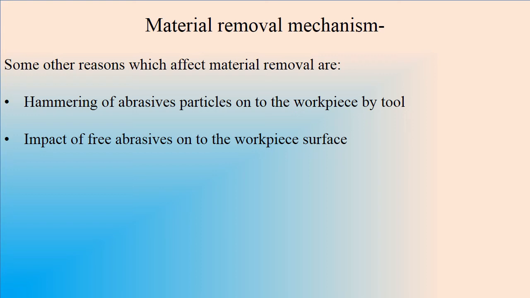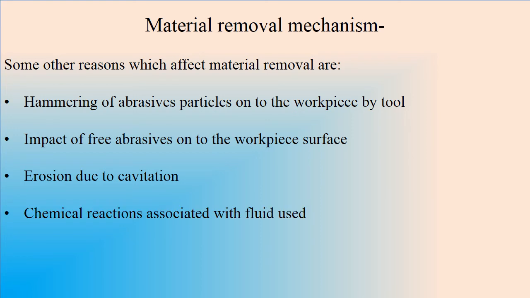If they are impacting, there is also some material removal happening. Erosion due to cavitation is also another factor, so material is removed due to this cavitation process of the fluid. As we are using slurry, it also undergoes some surface reaction with the workpiece surface.